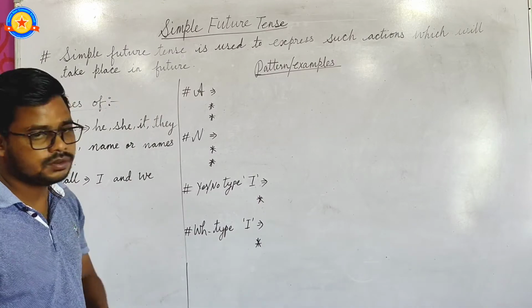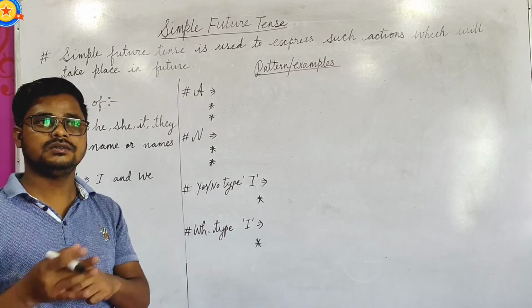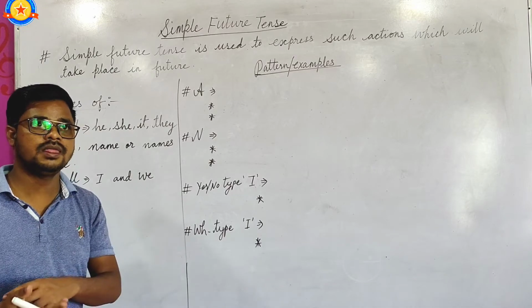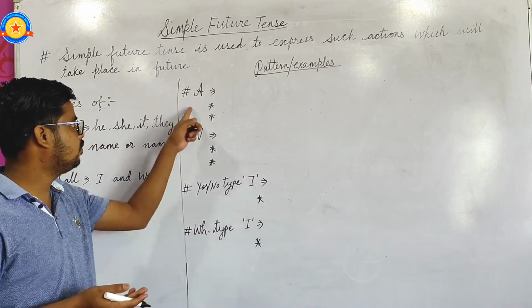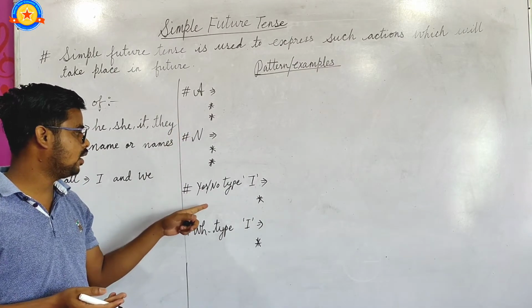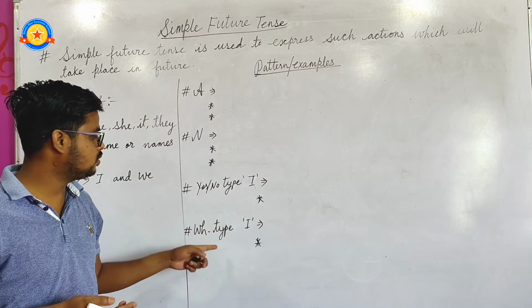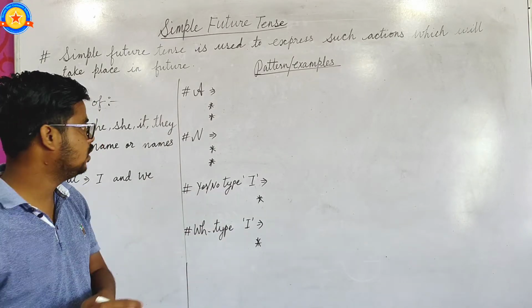Now I'm going to tell you how to form sentences like affirmative, negative, interrogative, yes-no type, or WH word type interrogative sentences.